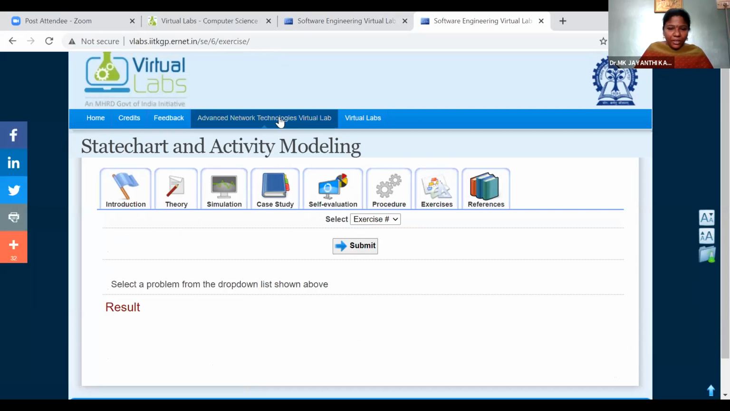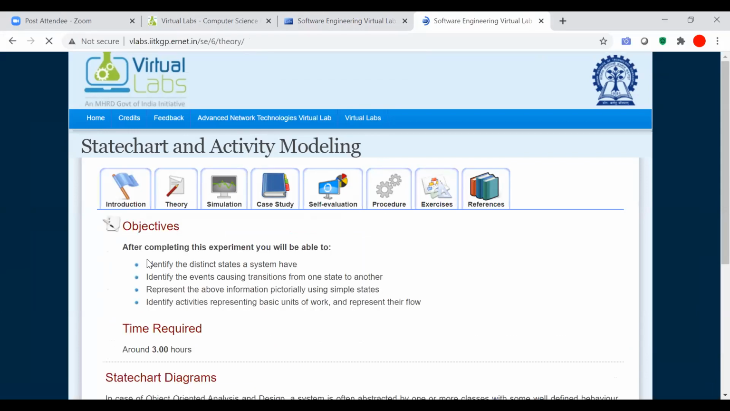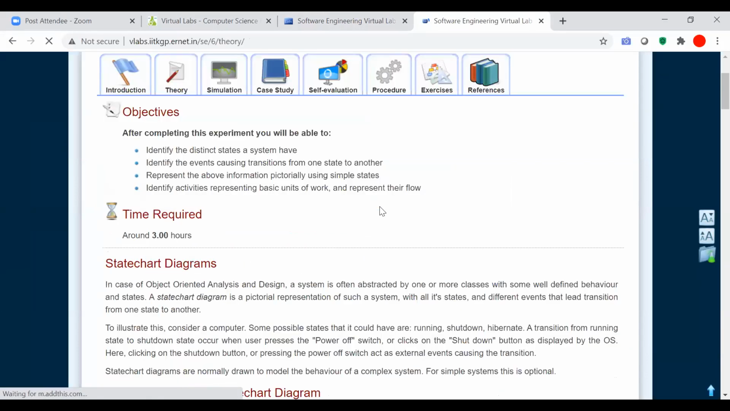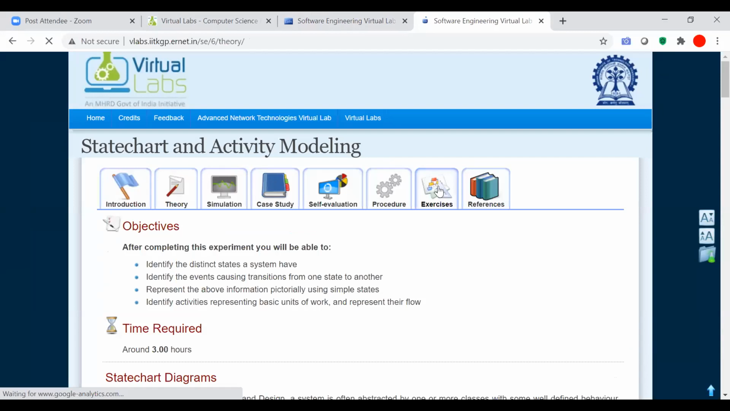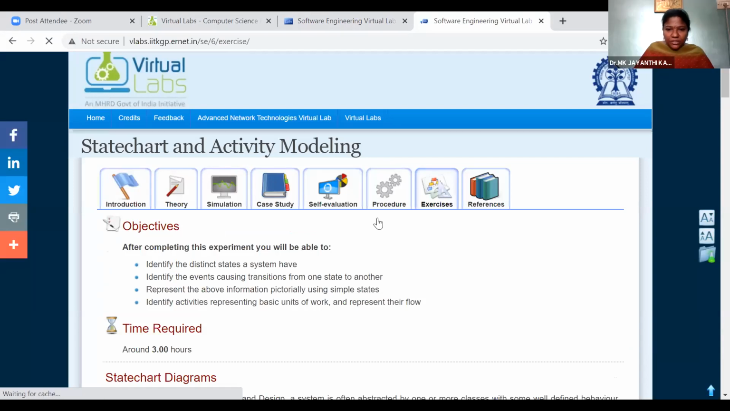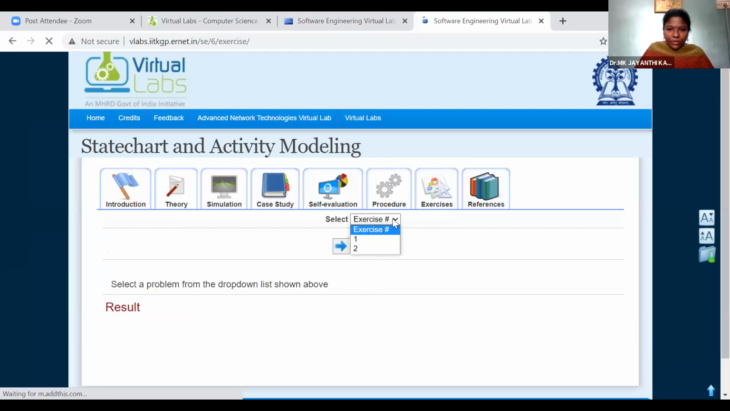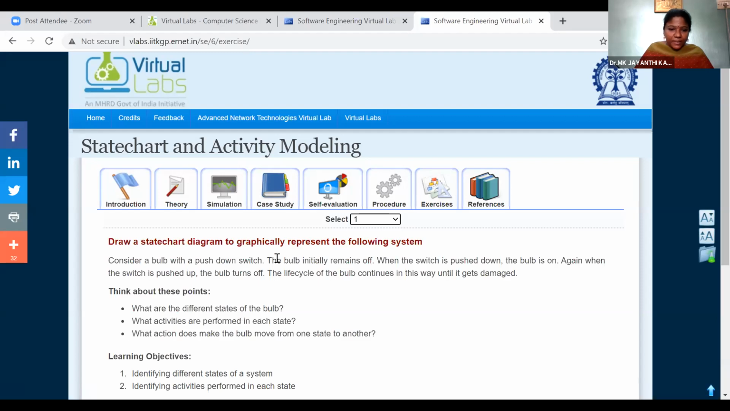Shall we have a poll now, or shall we go to the exercise? So we are entering into the exercise. We'll try some state chart diagrams. They have given you two exercises. If you click on exercise, are you able to see the screen? I am clicking the first exercise.